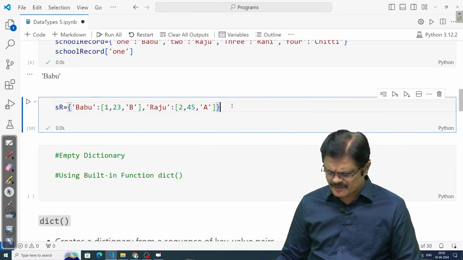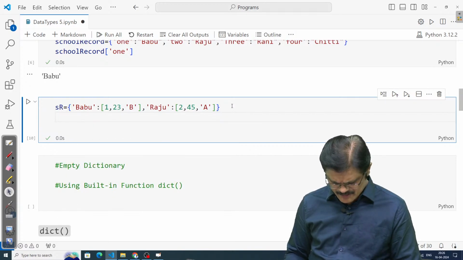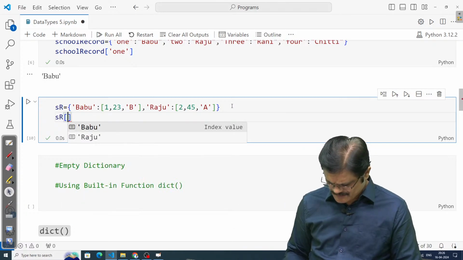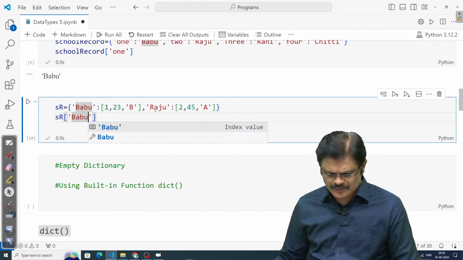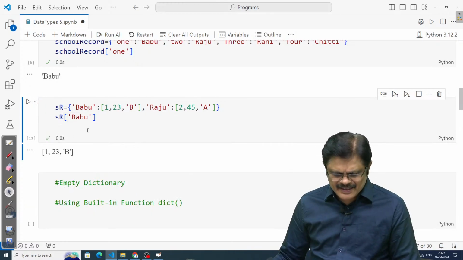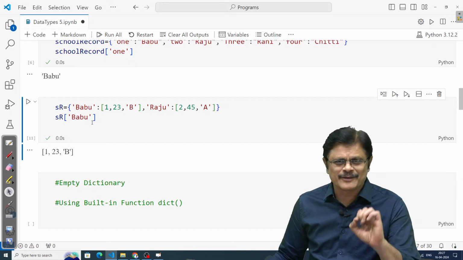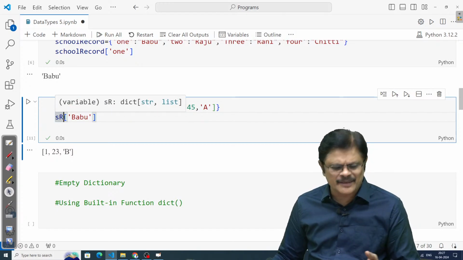Yeah, now it is defined properly. Okay, small SR. Okay, maybe I use small Babu. Now I get this. Is that clear? So you need to be very careful with what you are writing. Maybe I used SR is equal to something. Please verify that.